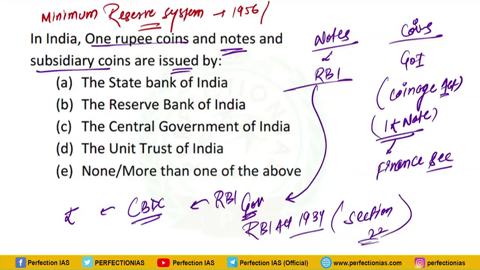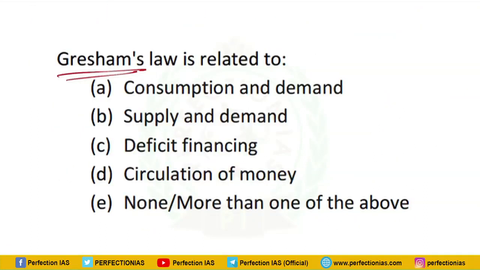As per this system, RBI is going to keep minimum 200 crore, out of which 115 will be in the form of gold. Remaining will be in the form of foreign currency. That means if RBI is having 200 crores, then it can print as much currency as it want. That means there is no limit on RBI to issue currencies if RBI is keeping minimum reserve. How much is minimum reserve? It is 200 crores. So the correct answer would be 1 rupee coin and notes and subsidiary coins are issued by the central government. Next question is Grisham's law is related to.